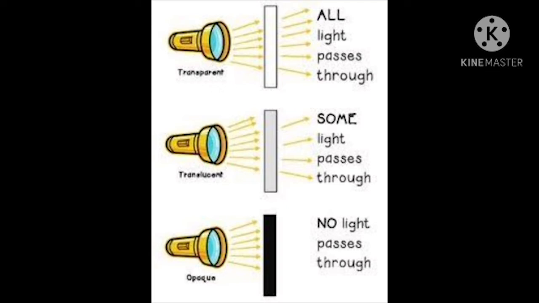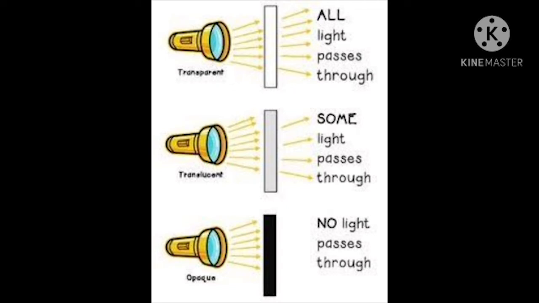Now I'll tell you what transparent objects are. Objects through which light can pass totally are called transparent objects. Clear, children? Clear glass and clean water are examples of transparent objects. Now you understood? Next is translucent objects.